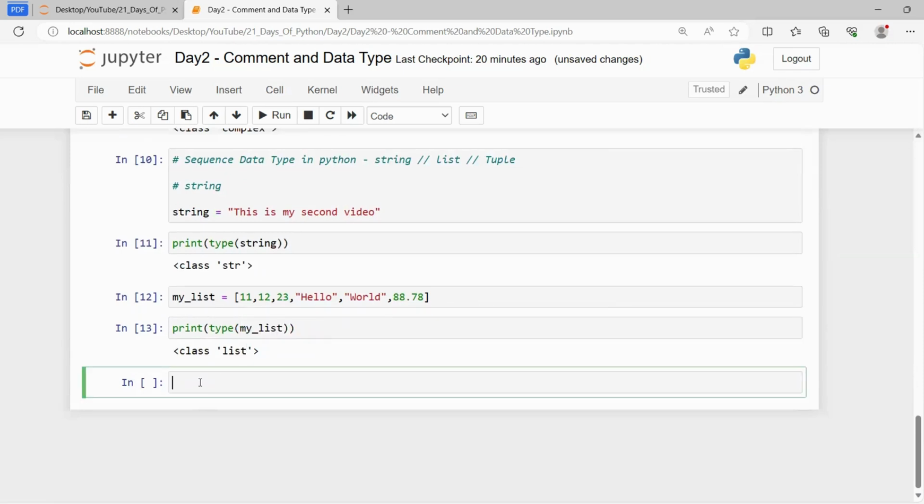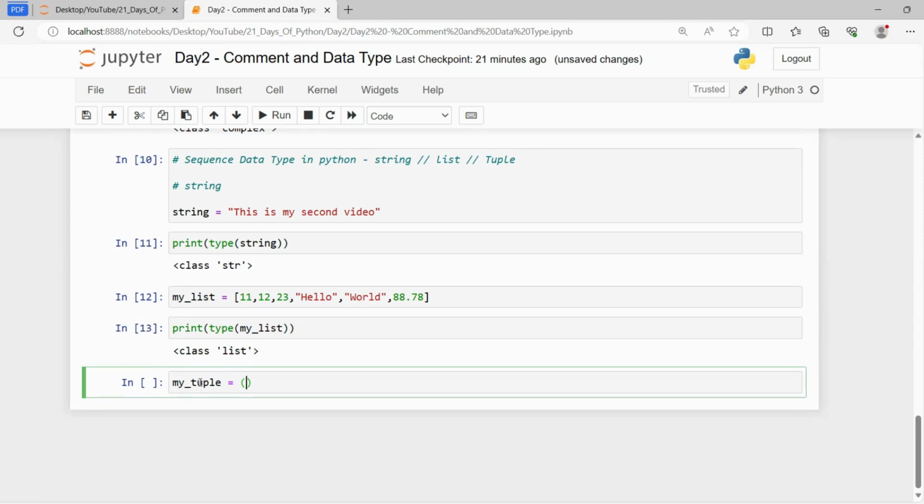Now the third data type that we have in sequence data types is tuple. My tuple is an immutable data type, which means it cannot be changed. A tuple is a non-changeable data type. How will we understand that it is a tuple? All the elements written inside small brackets will be considered a tuple.